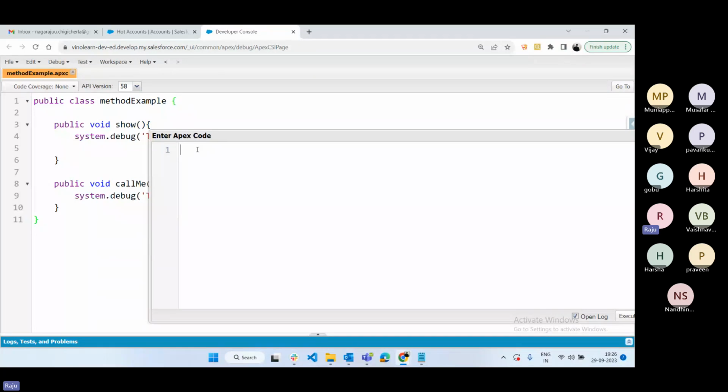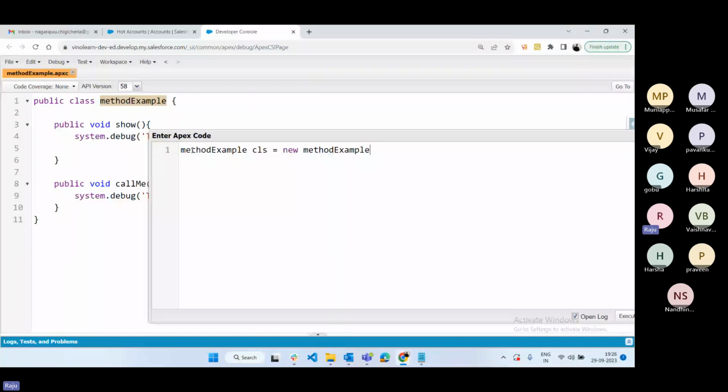A class is nothing but an object, a collection of methods, functions and statements. First you have to create an object instantiation. How to create it? Simply class name, variable name equal to new class name. Later also we will discuss this.